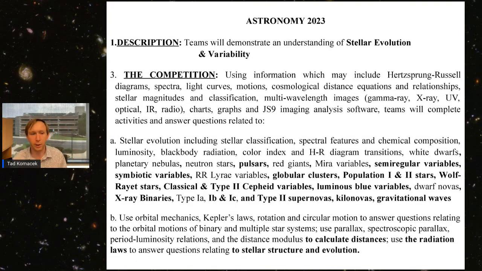We always include things like orbital mechanics and Kepler's laws and calculations of distances to objects, for example, by using parallax. What we're using here that's new is using the period luminosity relationship to calculate distances and changing the wording of the rules to focus on using the radiation laws to answer questions related to stellar evolution and structure specifically.